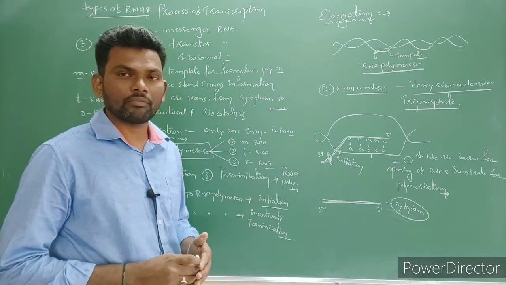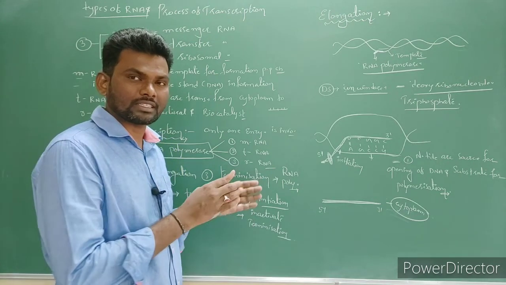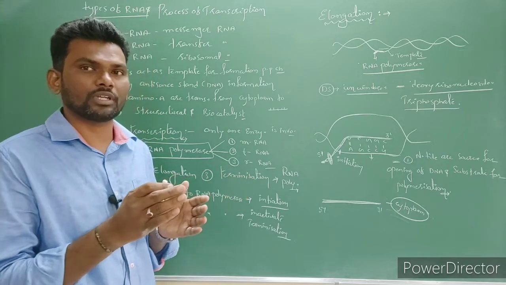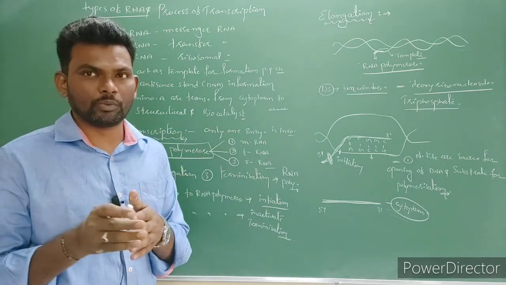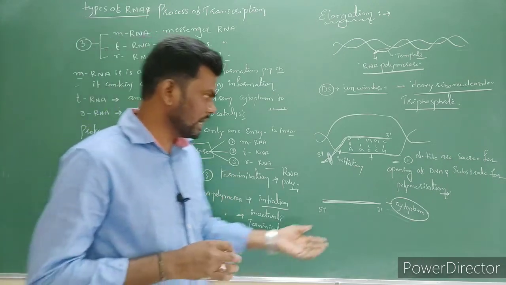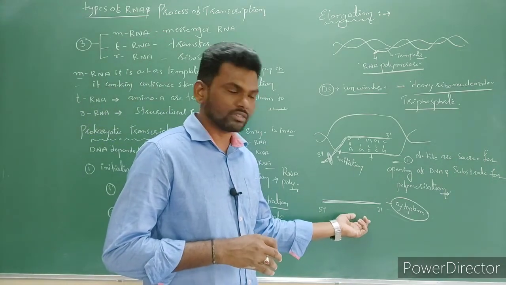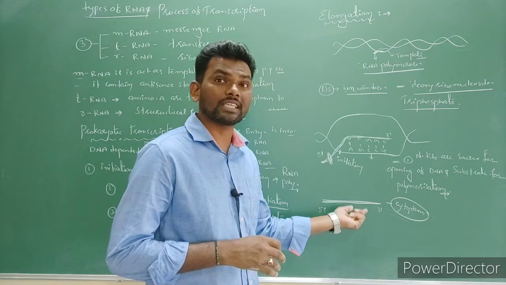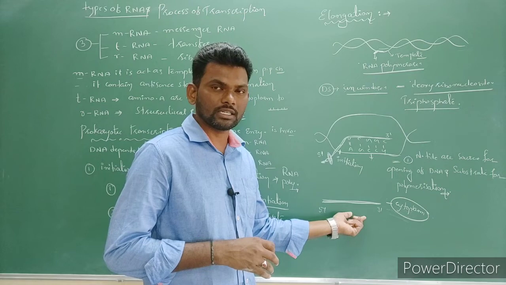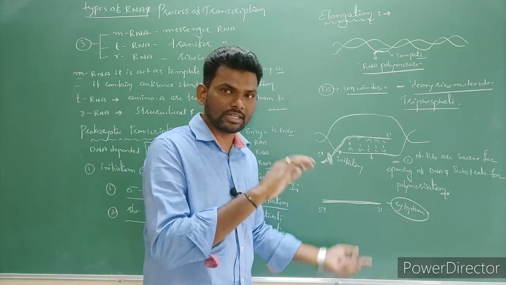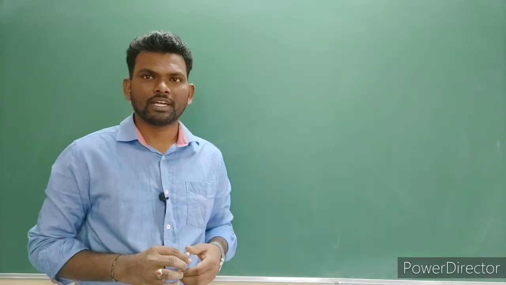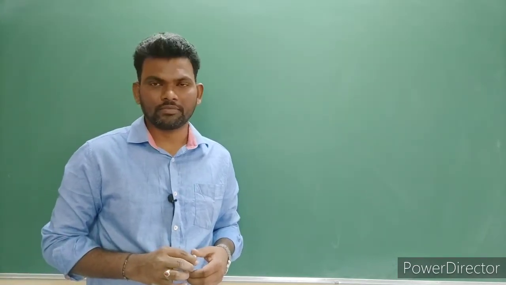Then later, sometimes during the transcription, immediately before the finishing of transcription, translation is also initiated. Transcription and translation both occur immediately in the case of prokaryotic cells, because these two reactions are located only in the cytoplasm, there is no boundary. But in the case of eukaryotic cells, transcription is in the nucleus, translation in the cytoplasm. Next, transcription in eukaryotic cells.